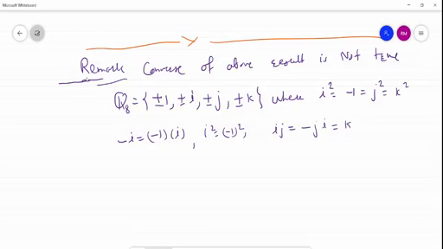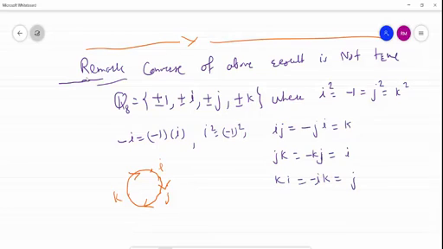To remember this, you should remember this circle. If this is I, this is J, and this is K. So I into J is K. J into K is minus K into J, and that is nothing but the I. K into I is nothing but the minus I into K, that is nothing but the J.